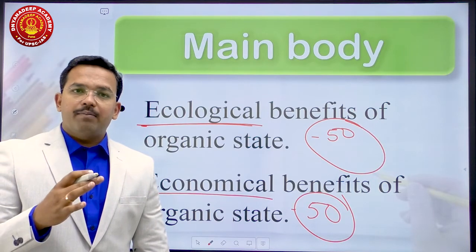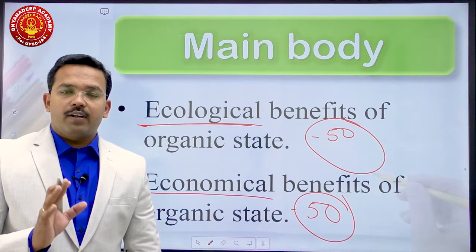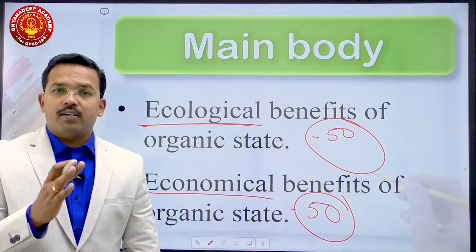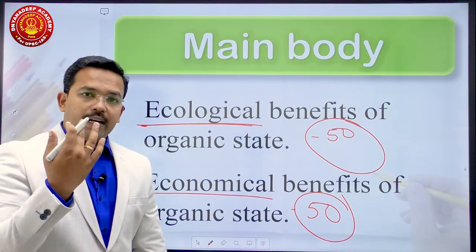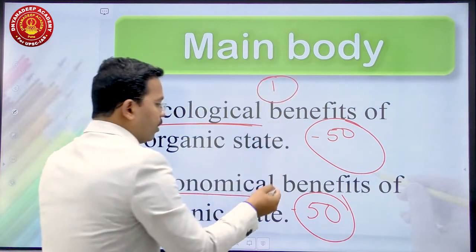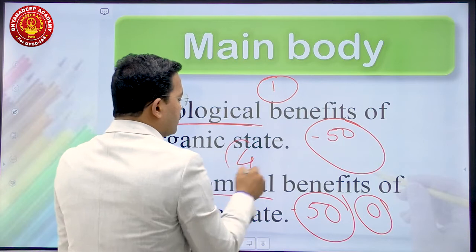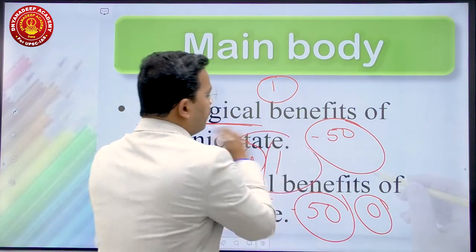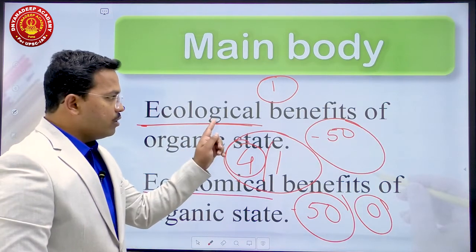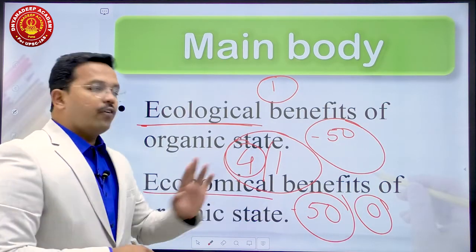It happens many times that you just write about ecological significance, you forget about economic significance. There is a proper division of marks in the hands of the evaluator. If you give entire credit to this part, out of 2 you might score 1, but you have not written this part, so here you will score 0. So out of 4 you are scoring just 1 mark, though you have written a very good answer. So this is the main structure, ecological benefits of organic state and economic benefits of organic state.